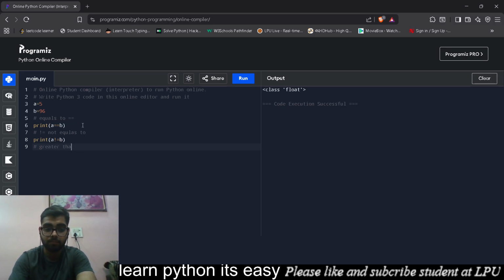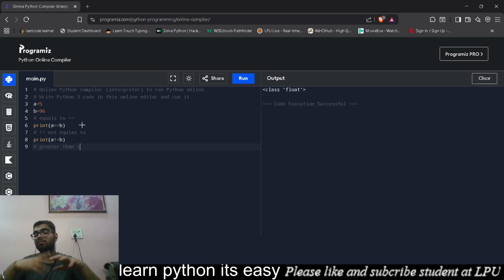greater than. The greater than operator is this one, or its opposite one. We always get confused with it. So let's remember: the greater than operator is the one in which the broader side is facing towards the left, and the less than one is the one in which the broader side is facing towards the right.